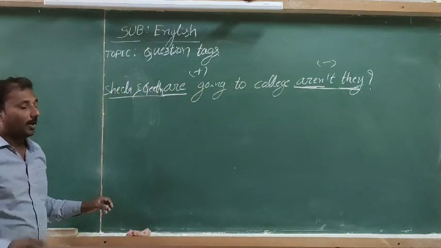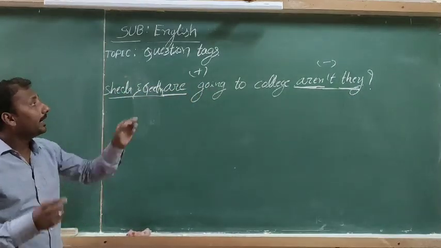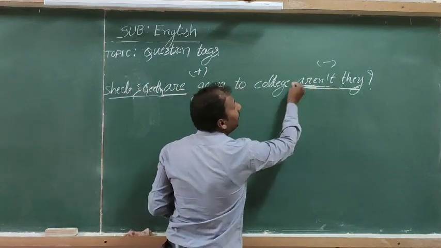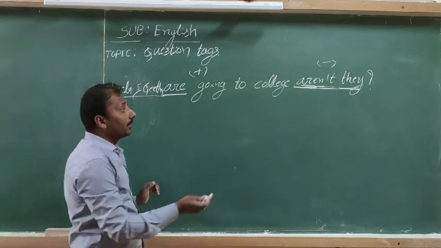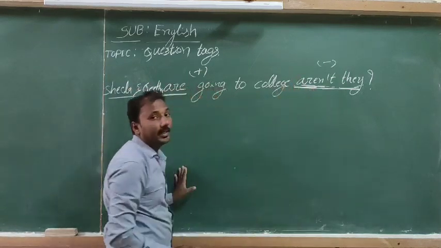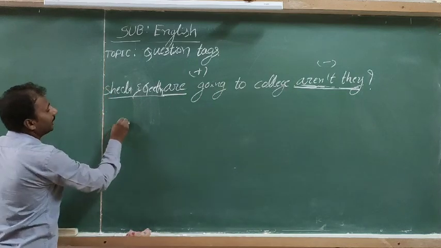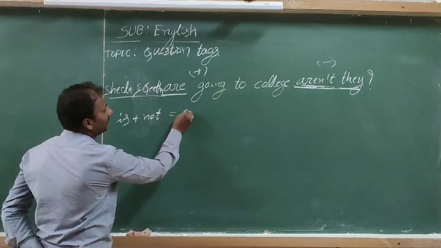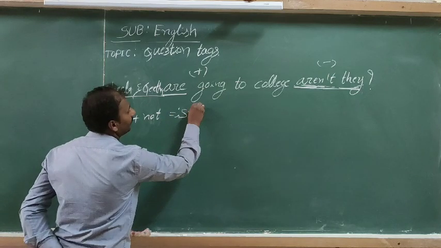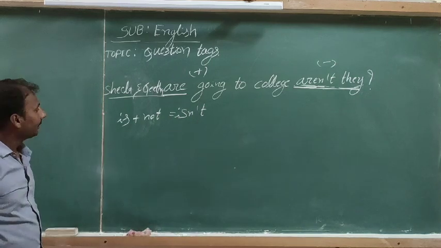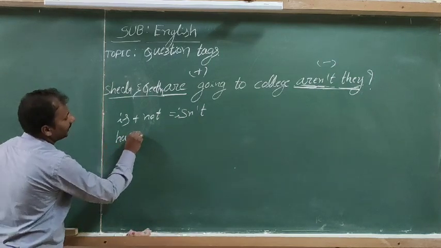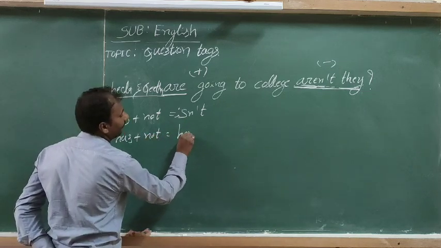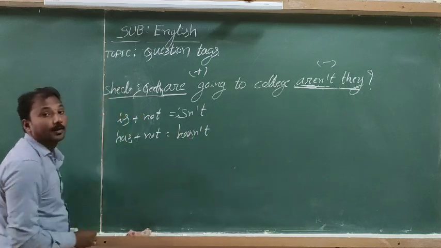Then the third rule of adding question tags: we use not with the helping verb, and we should write these forms only, in the apostrophe manner. For example, is plus not changes to isn't. Has plus not, hasn't.